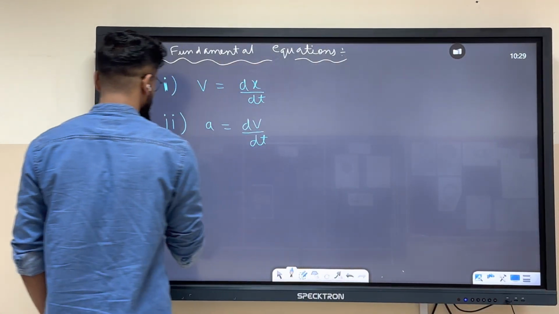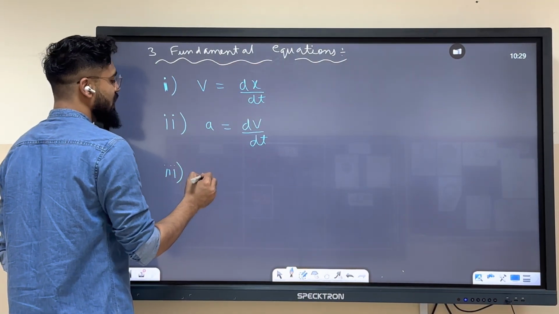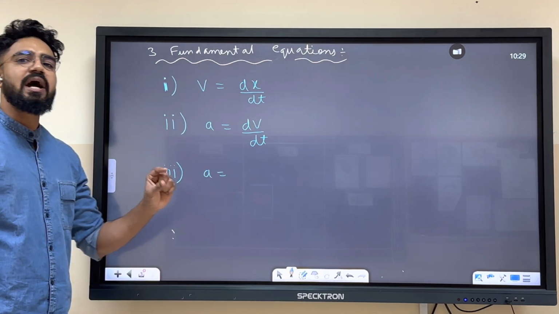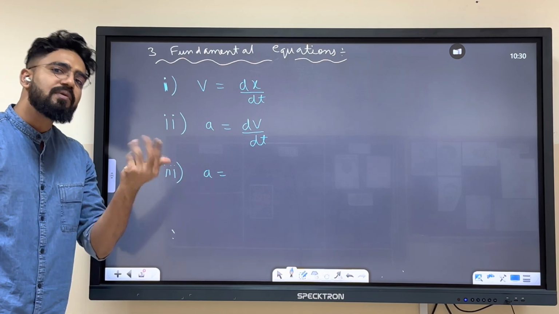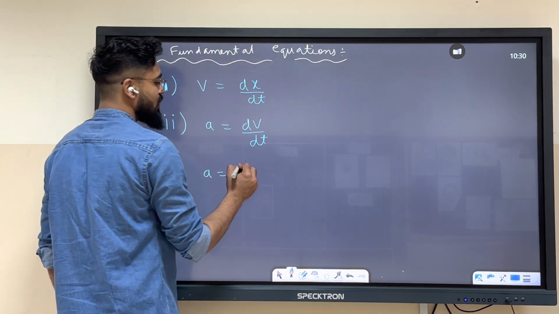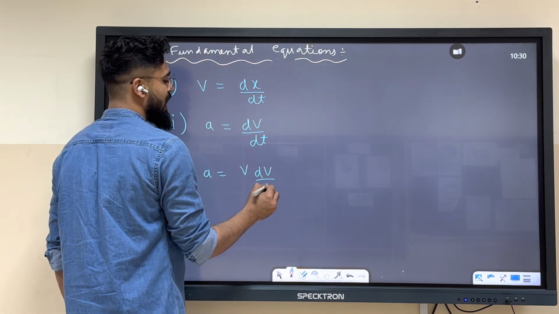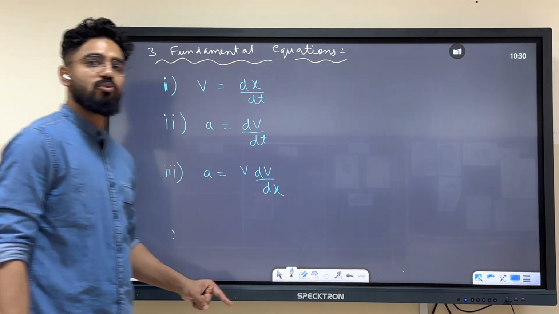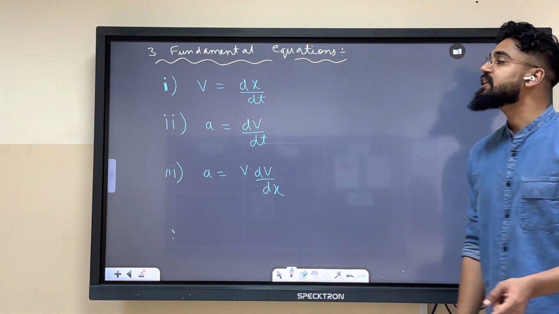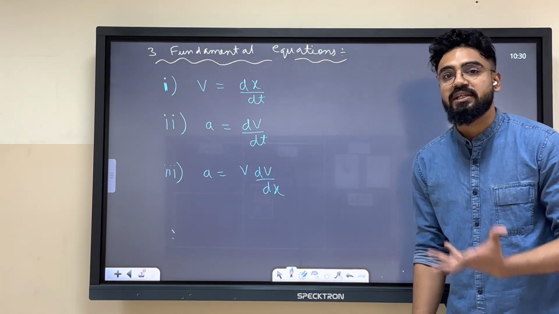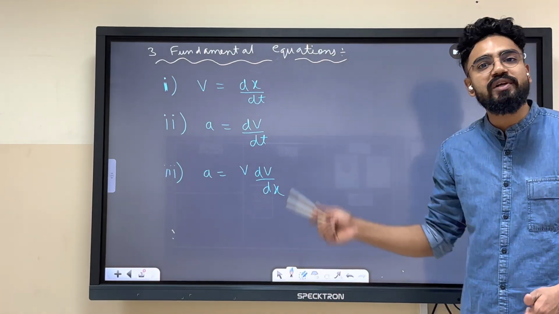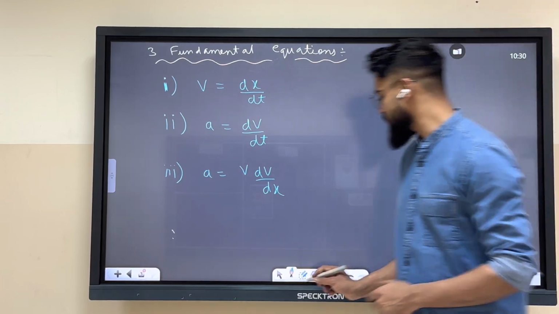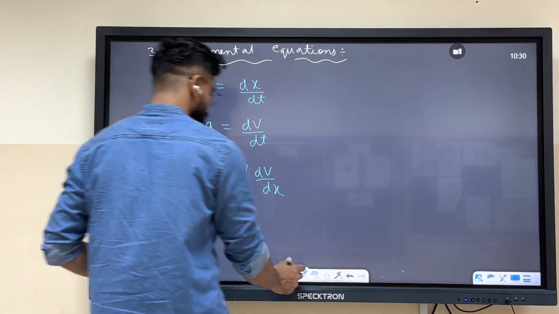And the third one over here is acceleration. We can also write the second equation by doing some trick. We can write v dv by dx. So these are the three equations which summarize the entire kinematics. If you are able to understand these three equations, kinematics is done. It's nothing but child's play for you.